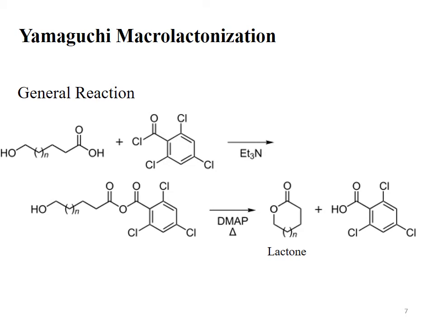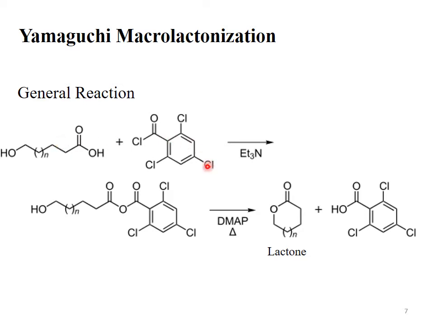See, this is hydroxy acid, hydroxy carboxylic acid. It is treated with 2,4,6-trichlorobenzoyl chloride. It's a benzoyl chloride. This is a phenyl ring substituted with C double bond O Cl. It's a benzoyl chloride, and the three chlorides are at position 2, 4 and 6. This substituent C double bond O Cl is present at position 1.